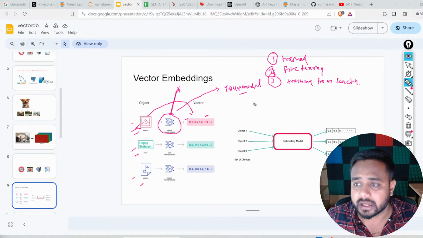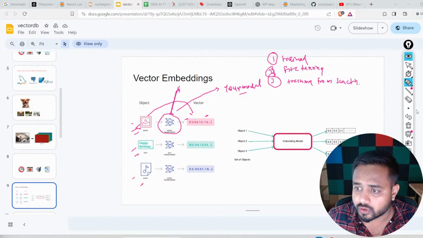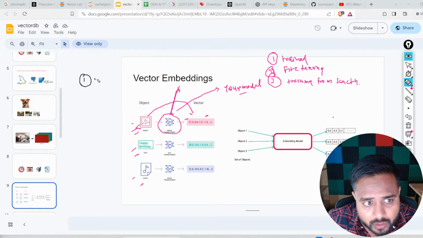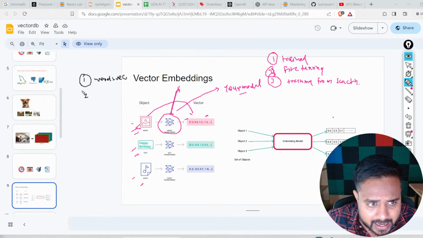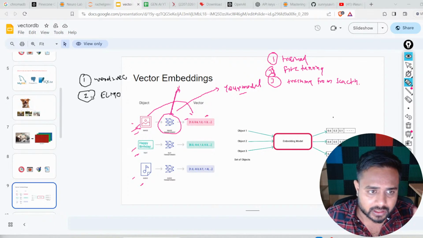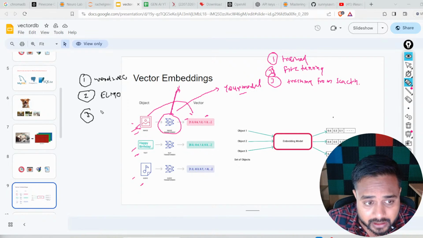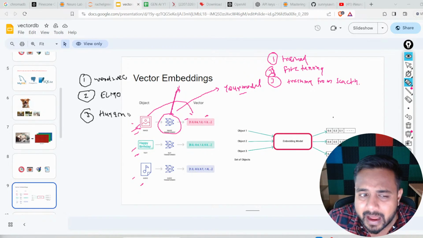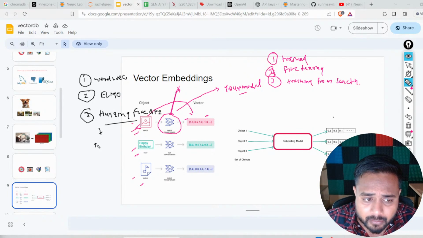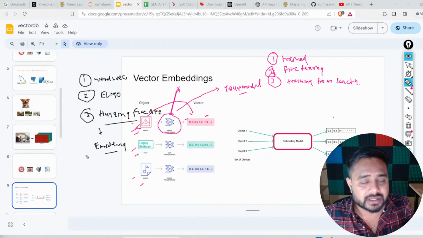Now if we are talking about embedding, let me show you what techniques we have. The first one, we can directly use Word2Vec for generating an embedding. The second one, we have ELMo, and we can use it to generate an embedding. The third one, we have the Hugging Face API, which also has several embedding models. By using this API, we can download the embedding model, pass our object to it, and it will directly generate the embedding.